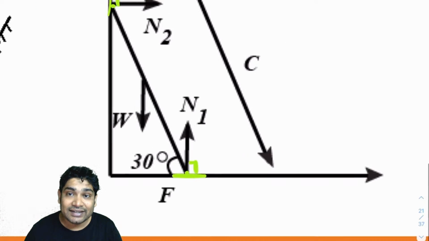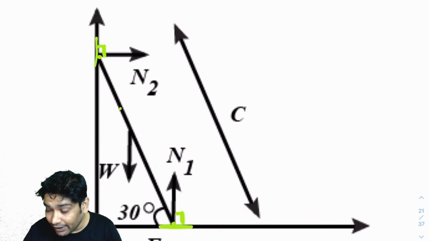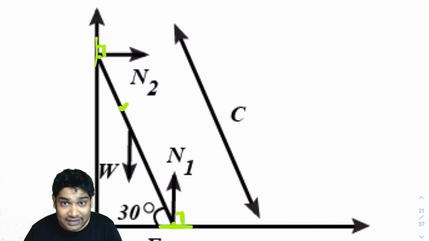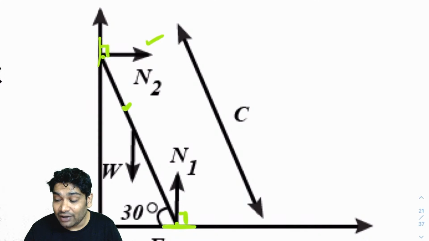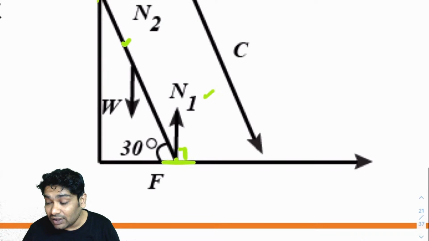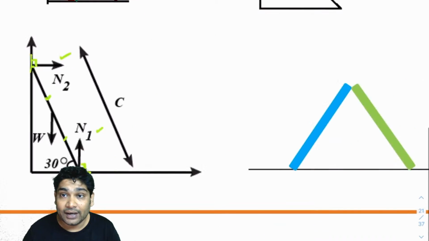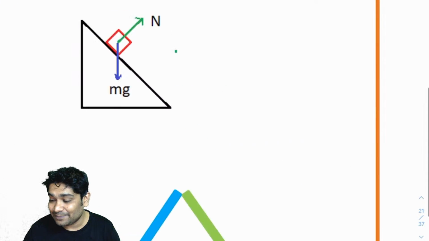So these are the directions of normal reactions, and you realize everywhere the body on which the normal reaction is acting is getting pushed. So N2 is pushing this in the direction along the common normal. N1 is again pushing this in the direction along the common normal. Alright. How about this special case?